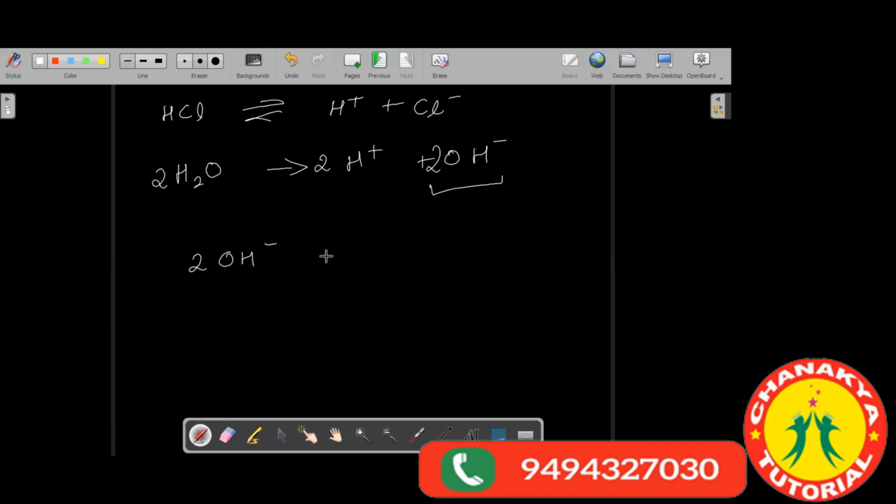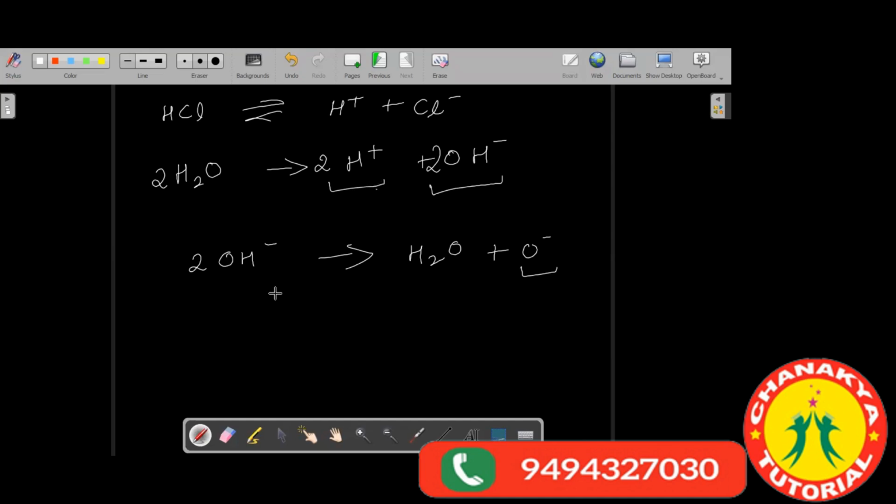It again dissociates to give me H2O, a water molecule, and O negative ion. So here I have the formation of an oxide ion, and here I have the formation of the hydrogen ion. But still the stability of hydrogen is not established.